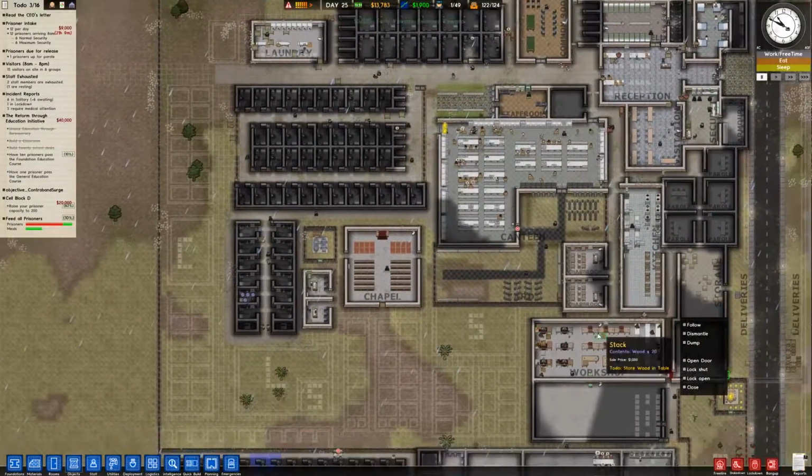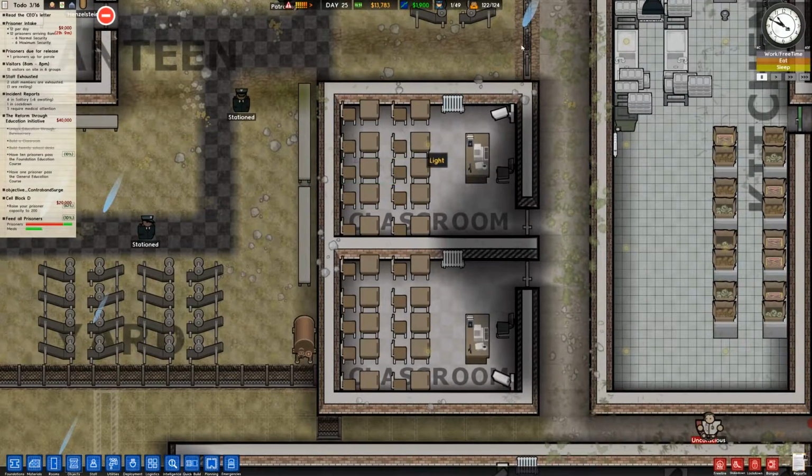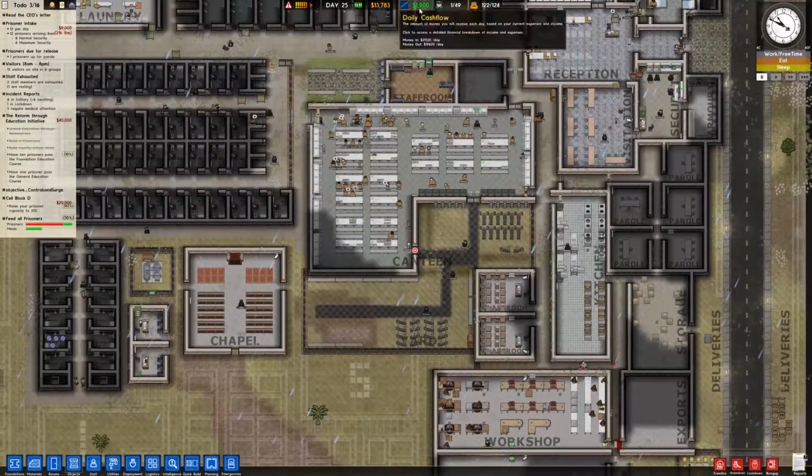Oh yeah, making parole. That's what I'm all about here, right? My prison is all about reform. That's what we're all about here.